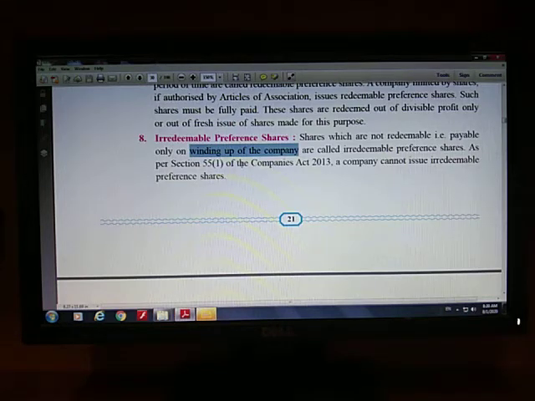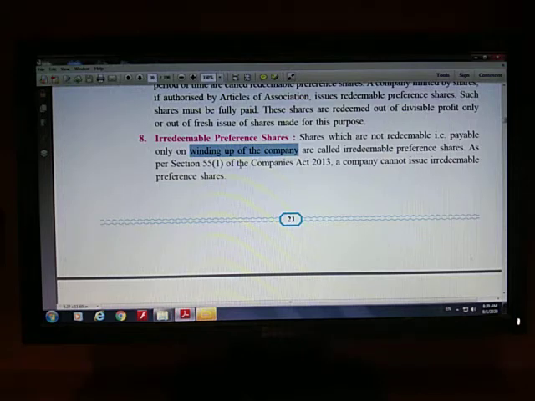So some companies prefer not to issue irredeemable preference shares because you will have to pay dividend for the entire life of the joint stock company. So normally the shares are redeemable, which are repaid after a particular period of time. On the contrary, investment in irredeemable preference shares will be returned only at the time of winding up of the joint stock company. During the lifetime of the joint stock company, you will not get your investments back from the company.